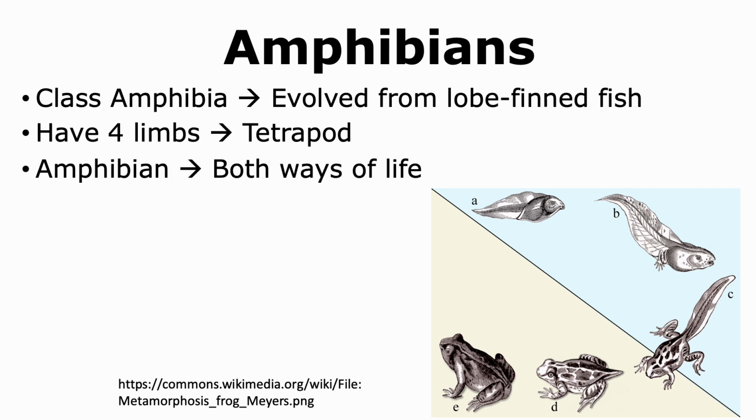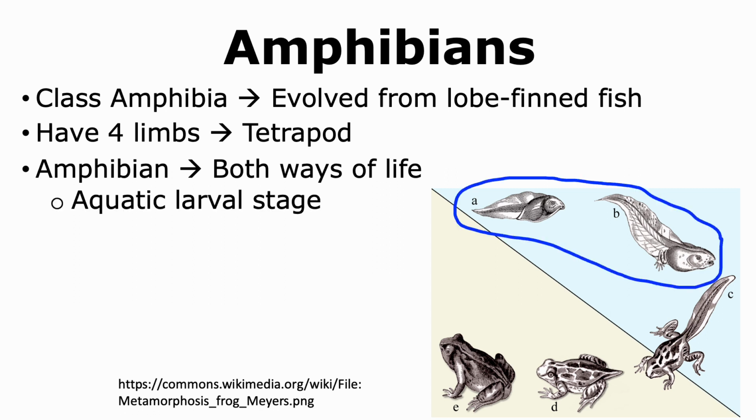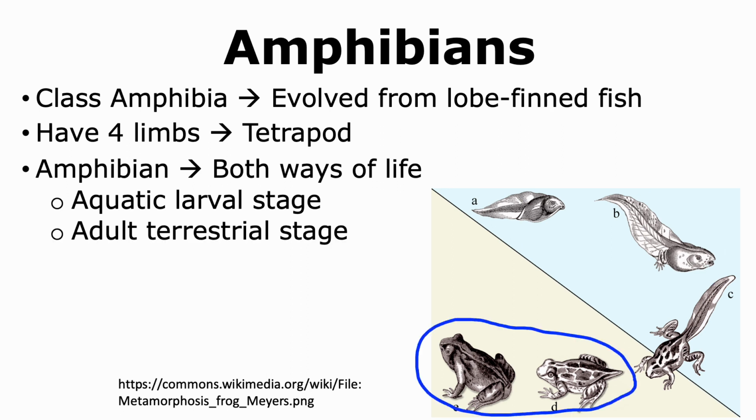What we mean by that is that it has an aquatic larval stage which is more fish-like. And as the organism develops to form an adult, the adult has a more terrestrial stage and thus lives on land. Hence, amphibians have a part of their life in the water and another part of their life on land.